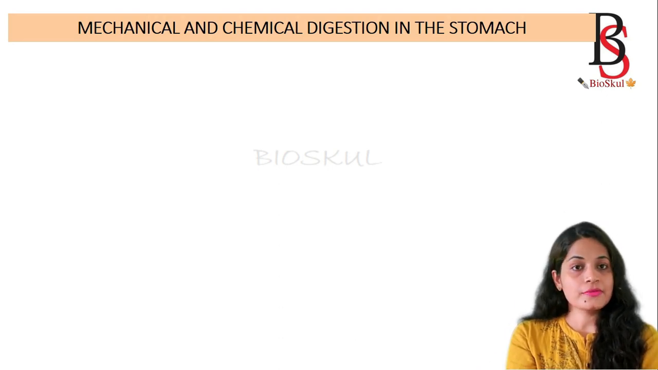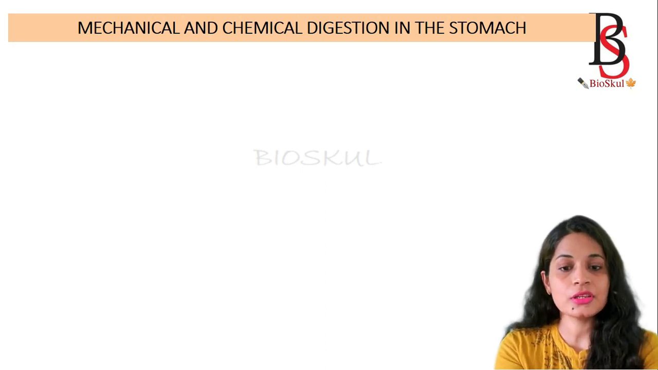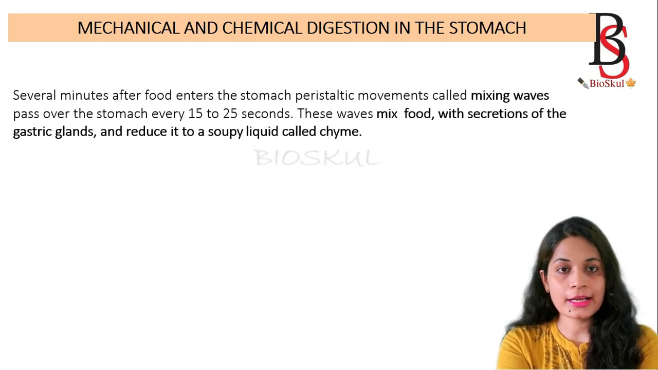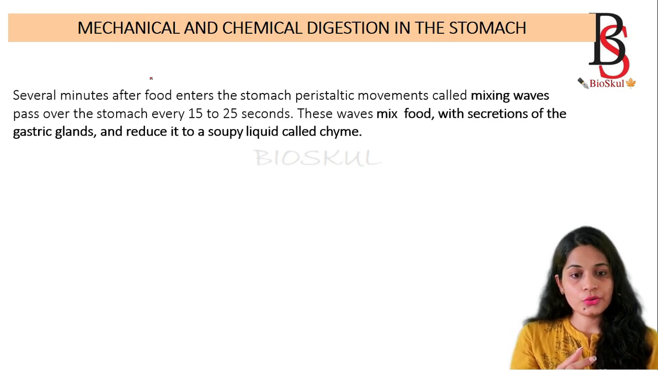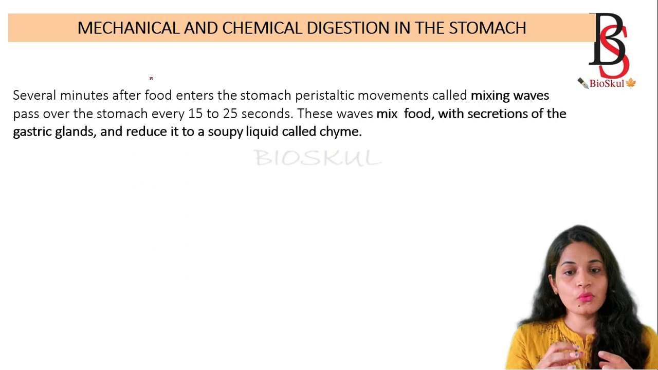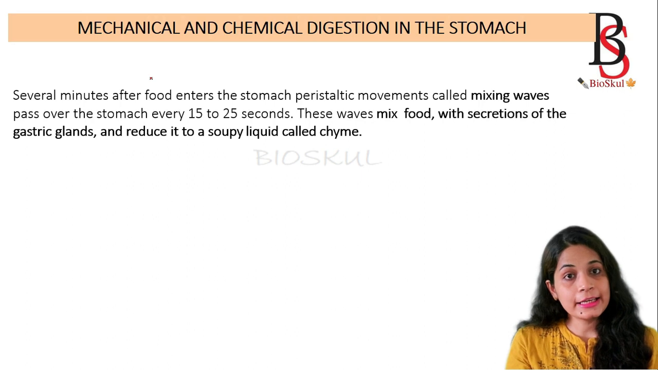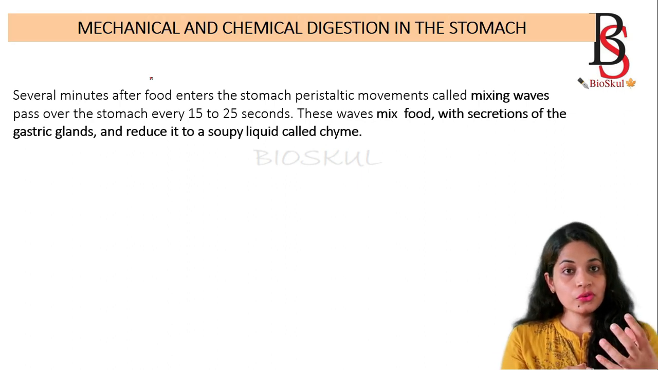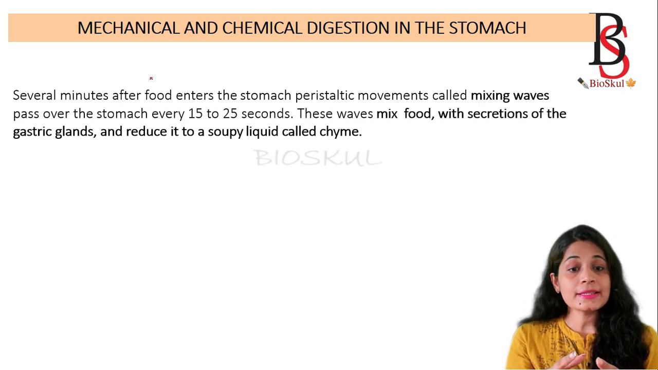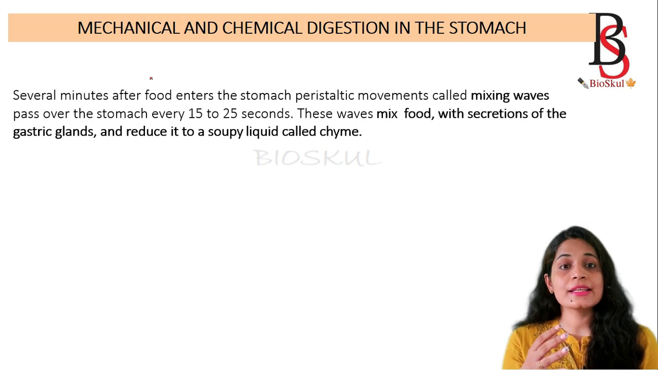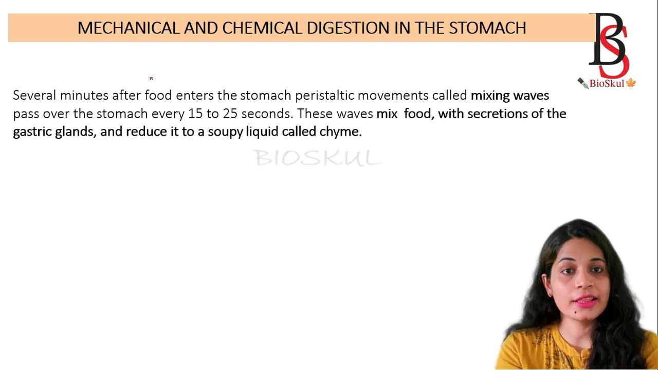Okay, we know there are two kinds of digestion. One is mechanical digestion, and the second one is chemical digestion. So first we will discuss the mechanical digestion in the stomach. When the food enters the stomach, the mixing waves mix the food with the secretion of the gastric gland, that is the gastric juice, to form a soupy liquid that is called chyme.